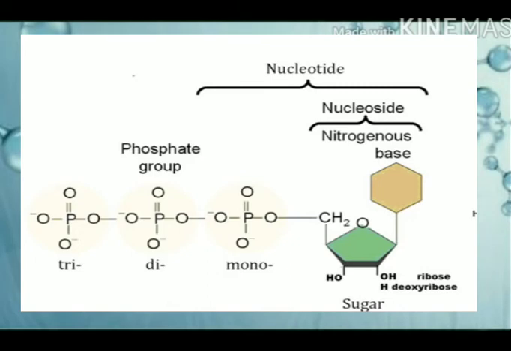So what is a nucleoside? I told you that there are four types of nitrogenous bases: A, T, G, C, meaning adenine, thymine, guanine, and cytosine. When one sugar group is attached to these nitrogenous bases, the formed unit is referred to as a nucleoside, right?